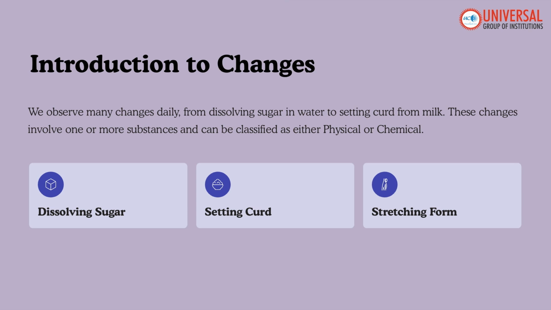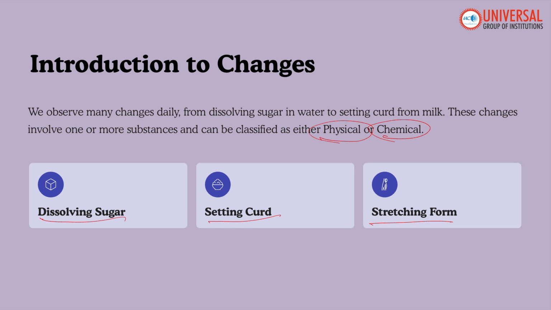Every day we see changes around us, right? Something like milk turning sour, ice melting, iron rusting, sugar dissolving in water, settling of curd from the milk, stretching of various substances, and ripening of fruits also. But have you ever wondered why these changes occur and whether the substance remains the same or becomes something new? We classify all such changes as either physical change or chemical change. Understanding this is fundamental.